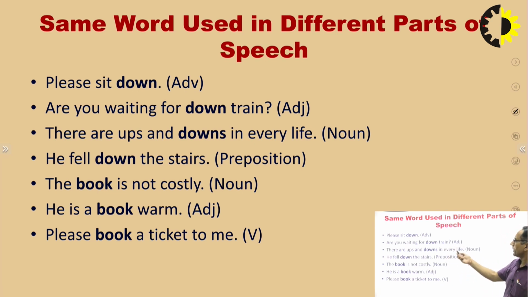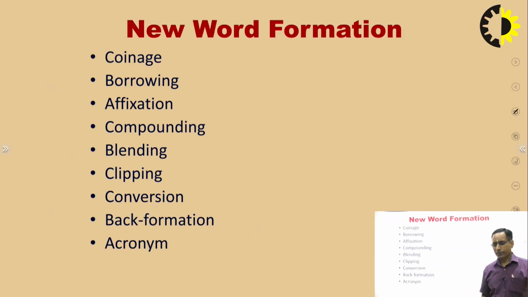So these are the examples, again their answers. Please sit down, down adverb. Are you waiting for the down train? Adjective. Downs, noun. Down the stairs. He fell down. I told you this is a preposition. Book, noun, adjective, and again verb. Already discussed.